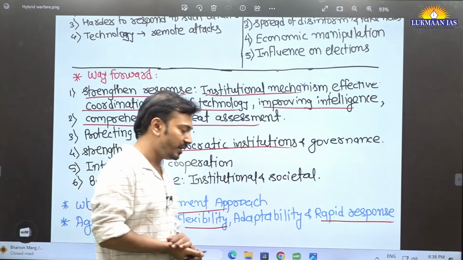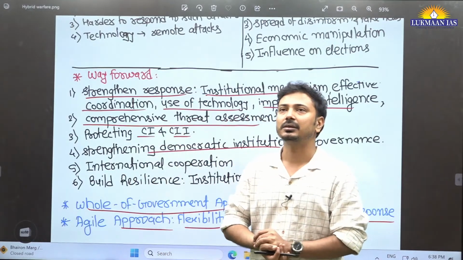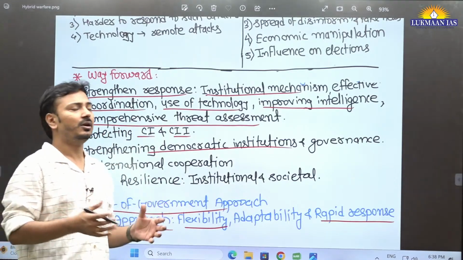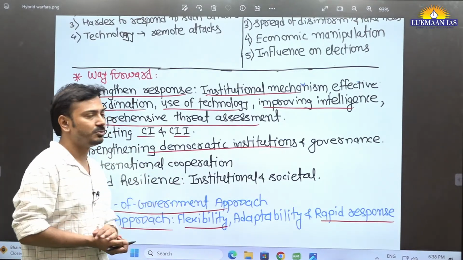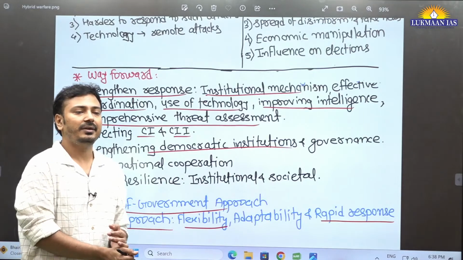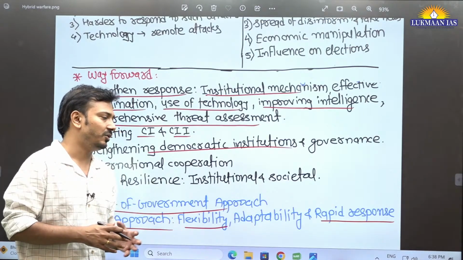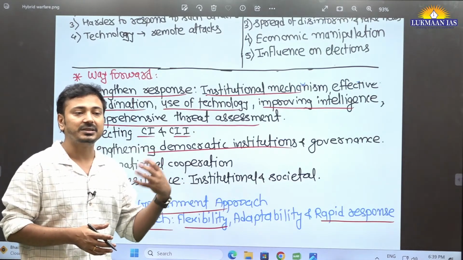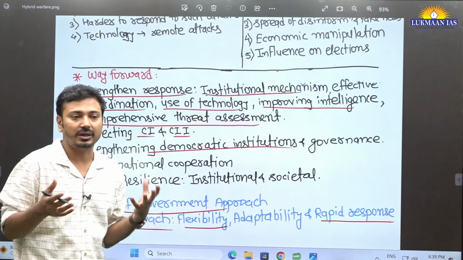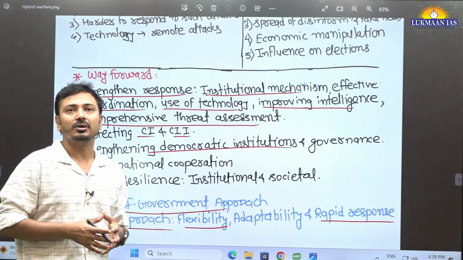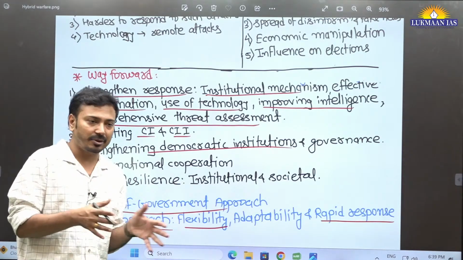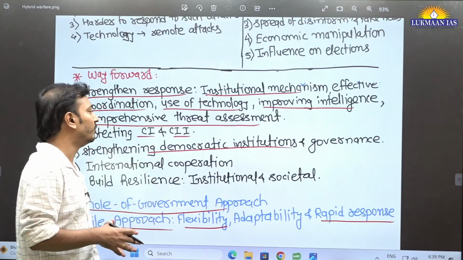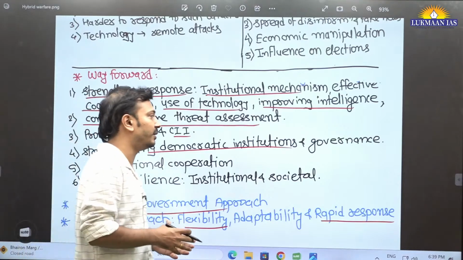Democratic institutions, be it in terms of the electoral process or the parliamentary and legislative aspects, all these institutions need to be strengthened. There should not be any faction, non-state actor or external state actor influencing these democratic institutions. That is going to be a huge blow, because once democracy or democratic institutions are compromised, that is going to create a huge problem within the country. It is going to weaken the country.